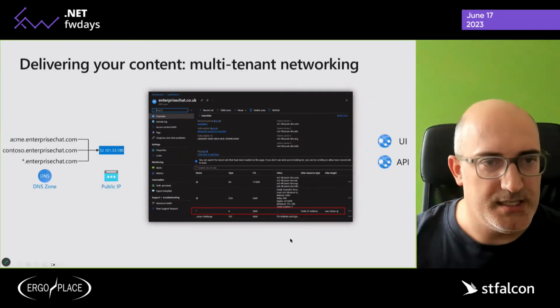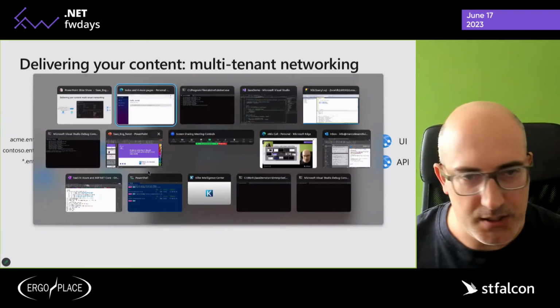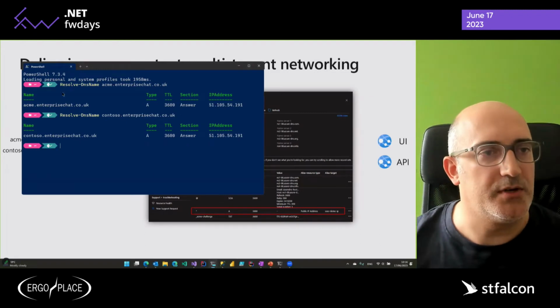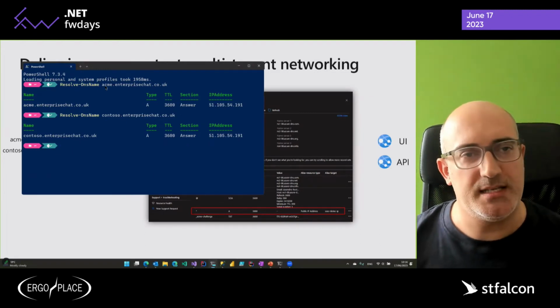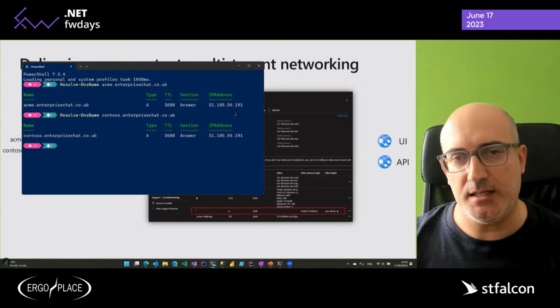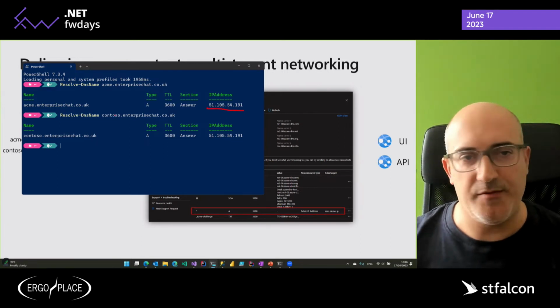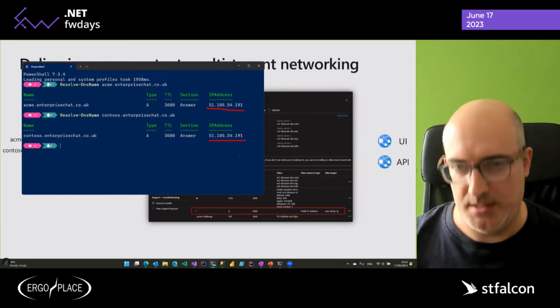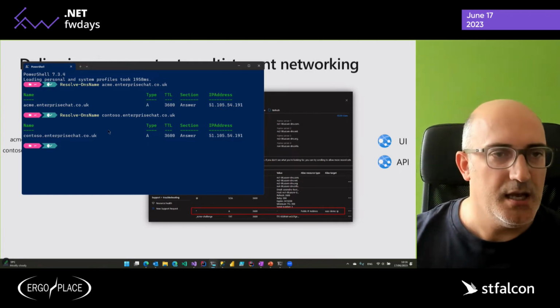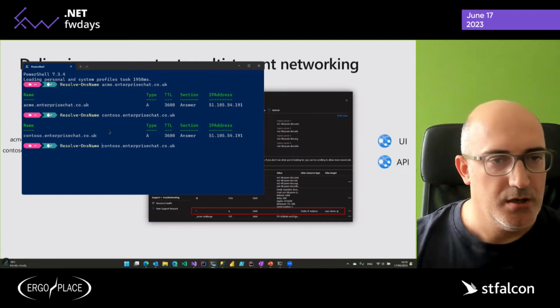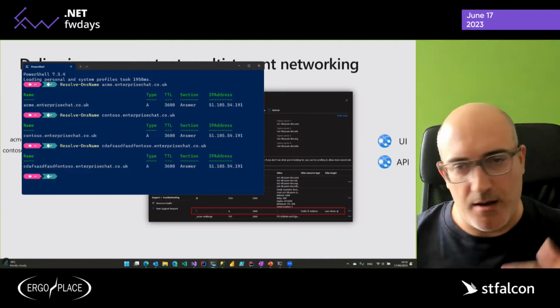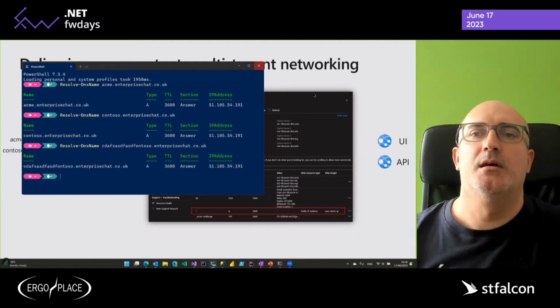The result of this is that if I go to the terminal and, for example, resolve the DNS name acme.enterprise chat, I will get this IP address. If I do the same for Contoso, I will get the same address. If I do this with anything, I will get the same address, right?